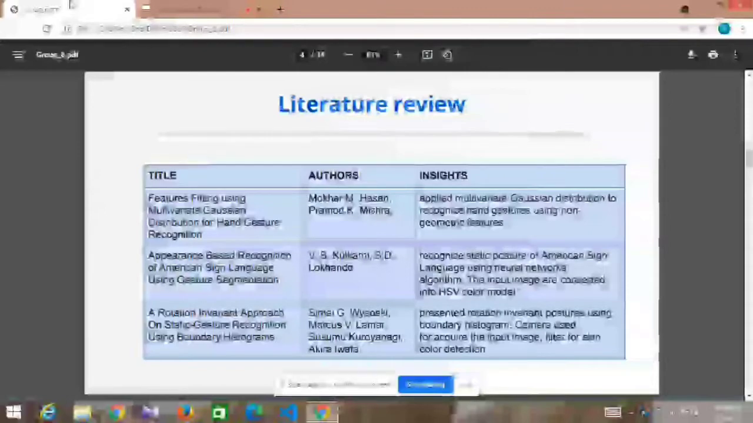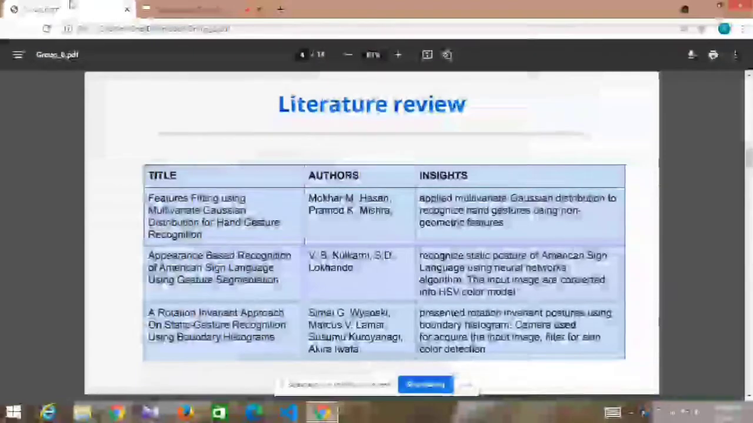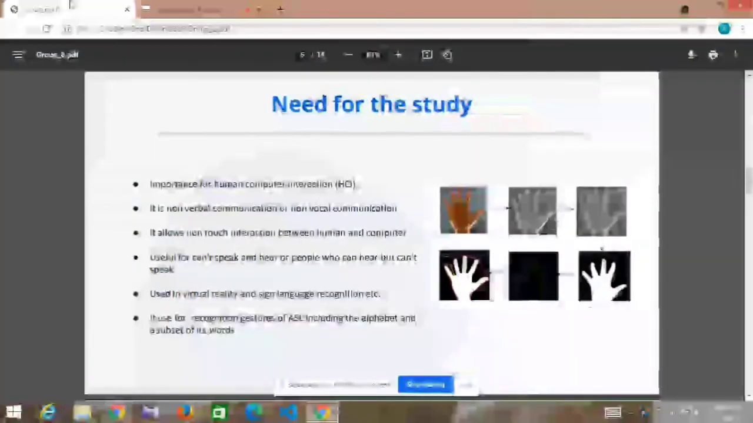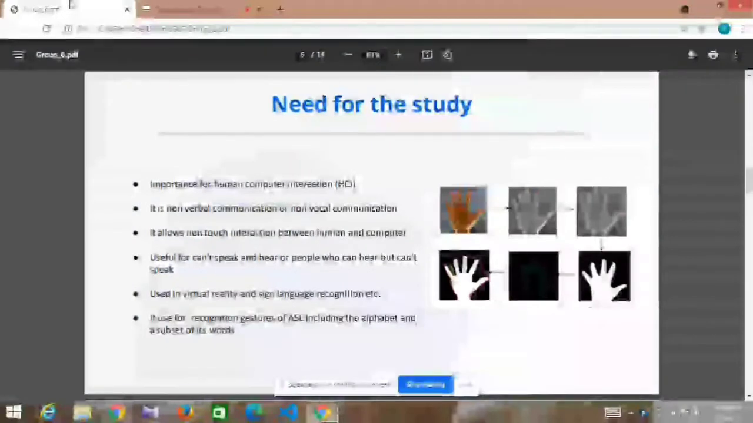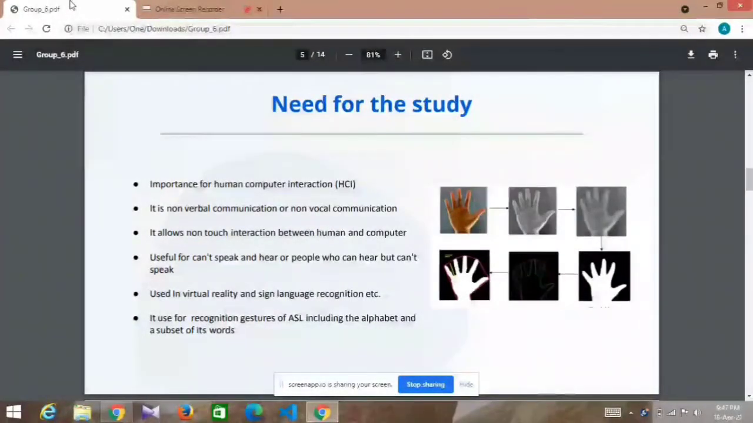Then the literature review. In that, we have done this literature review which was given in a research paper. Then the need for study. Firstly, it allows a non-touch interface between human and computer. This is useful for those who can't hear or speak. It provides human-computer interaction.